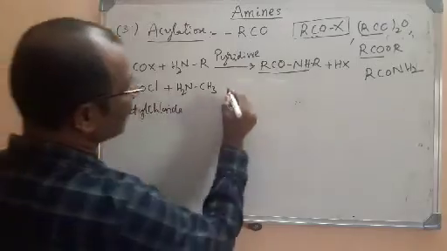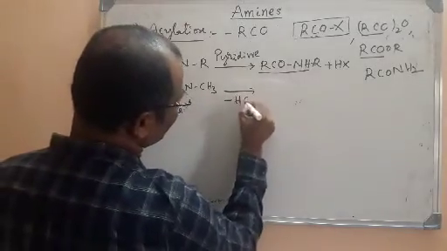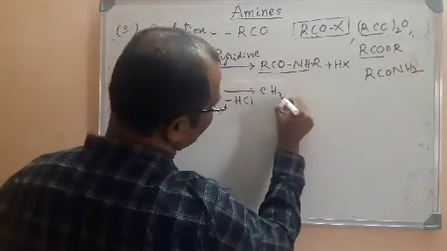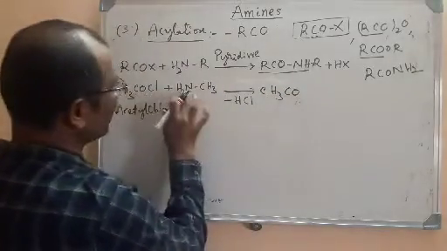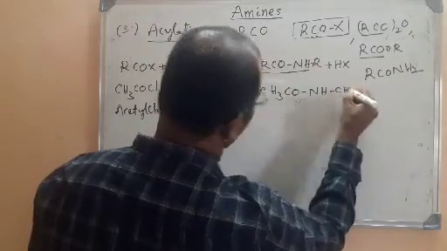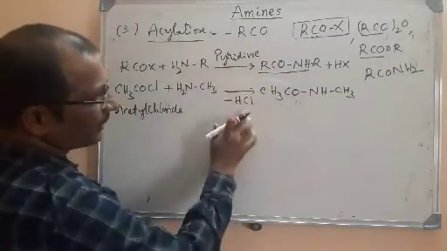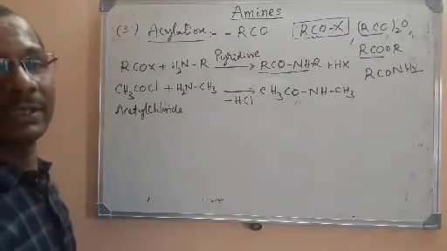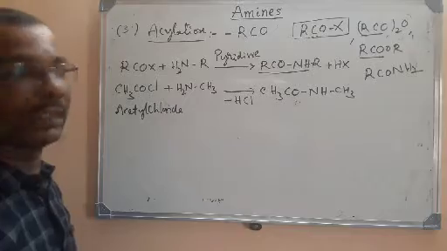One H and Cl will be removed. It is carried out in the presence of pyridine. What is left here? CH3CO is left here, and here NH and CH3 is left. The pyridine will react with the HCl produced here, and so the equilibrium will be shifted in the forward direction.